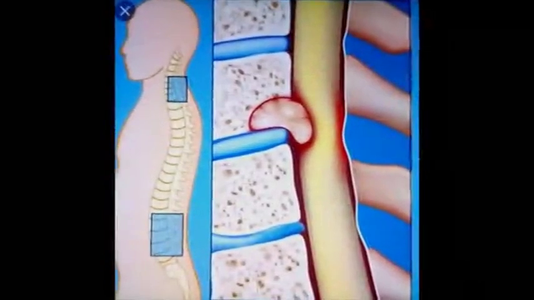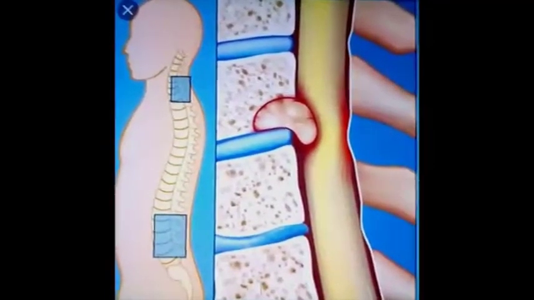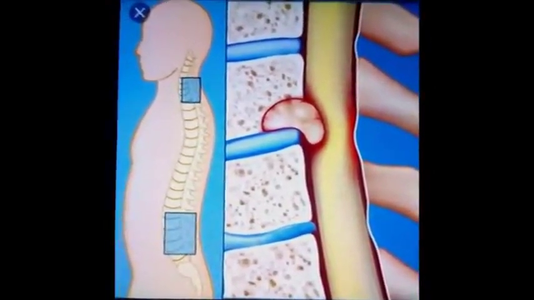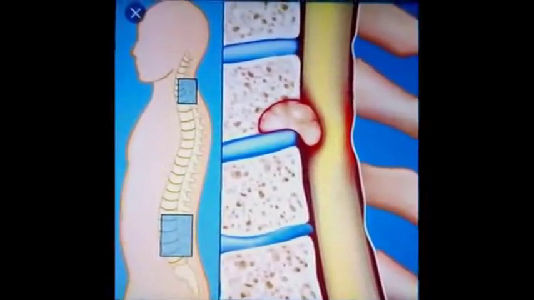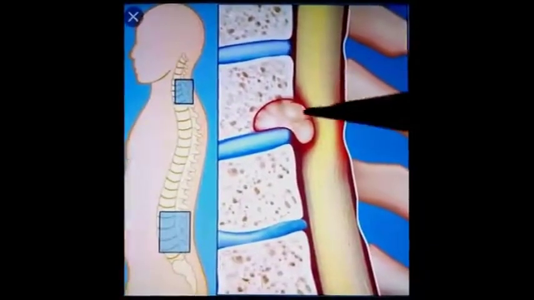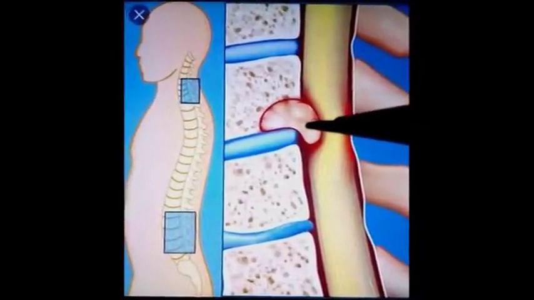So in quadriplegia there is loss of sensation and function in all four limbs, both upper and both lower limbs. Spinal tumors have different origins.